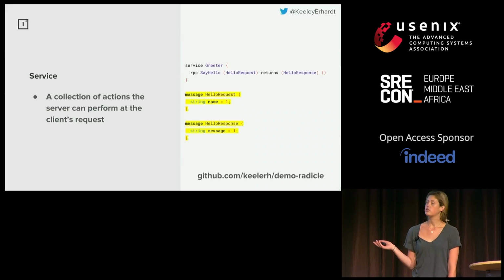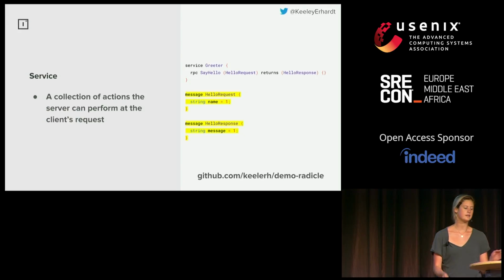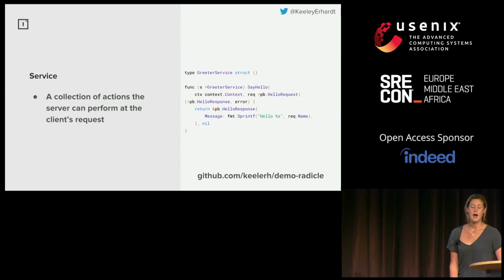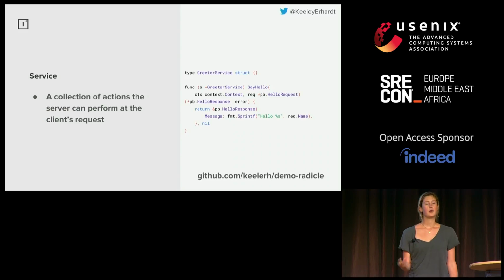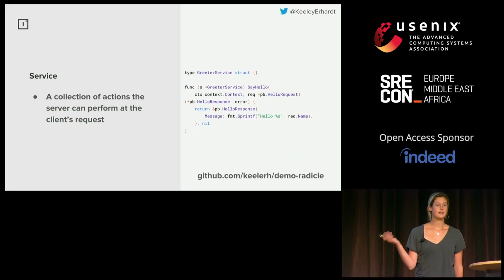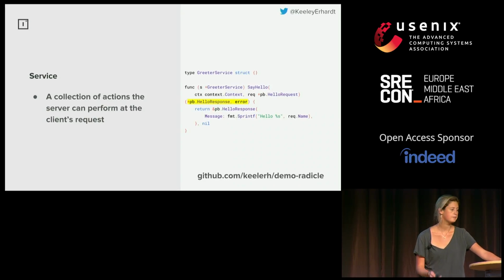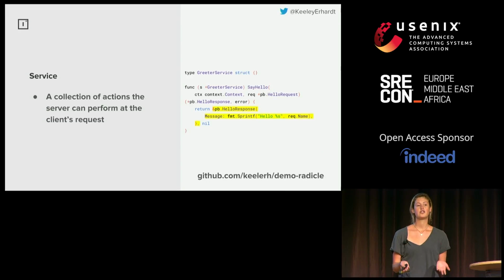So here we have this greeter service, and it exposes just a single method, say hello, which takes a hello request and will return back a hello response. Once we run this protofile through the protobuf compiler, protoc, we will have some interfaces generated for us. We can then implement these interfaces. This is a basic implementation of the say hello endpoint, where it takes in a Go context and a hello request, and then if this request succeeds, we should return back a hello response. If it fails, we're going to get back an error. And this is the core business logic for this service, which is basically just returning a string message which greets the name specified in the request.